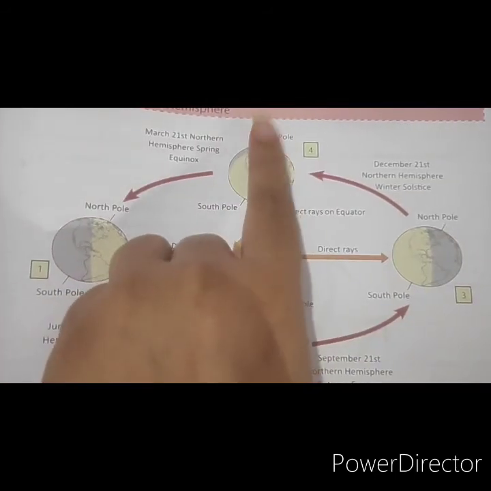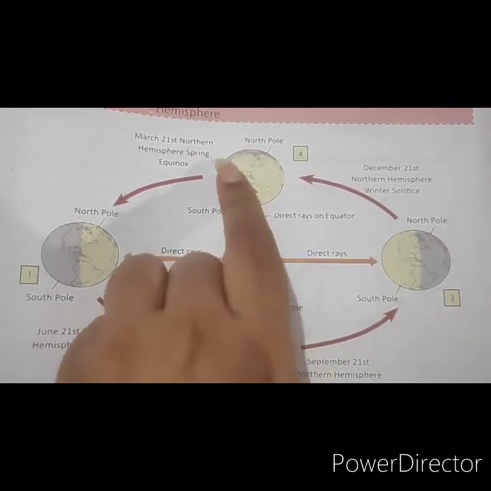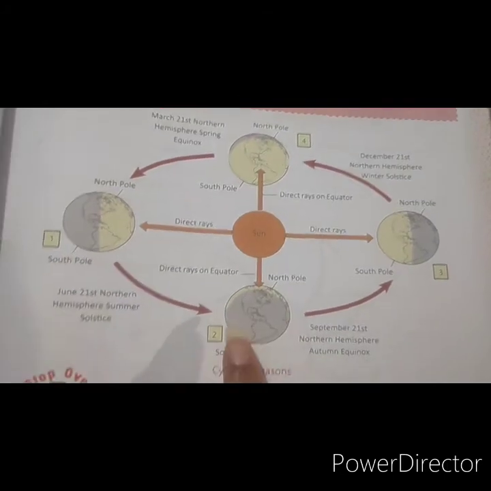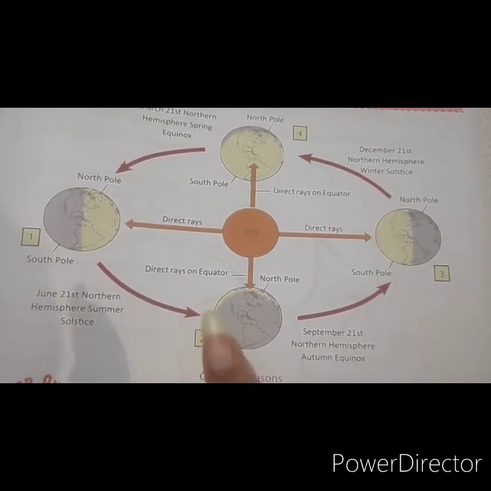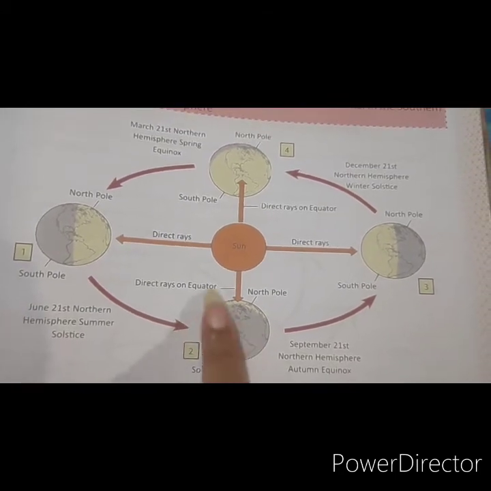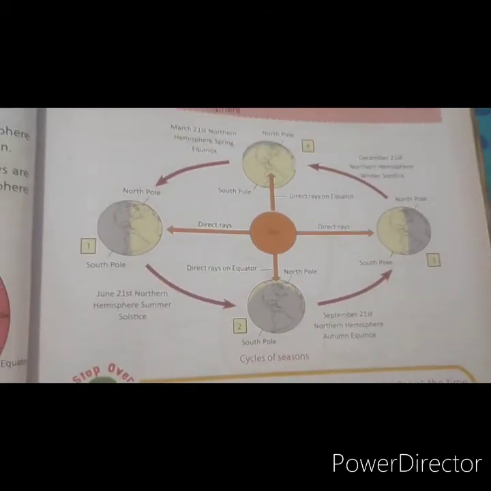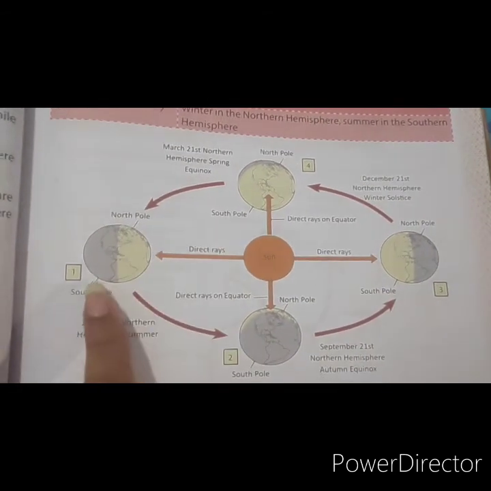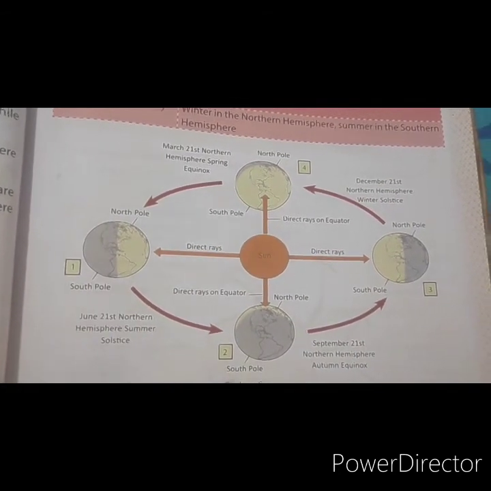So the winter solstice is the shorter day, and the summer solstice is the longest day of the year. I hope you understand about the equinox and solstice.